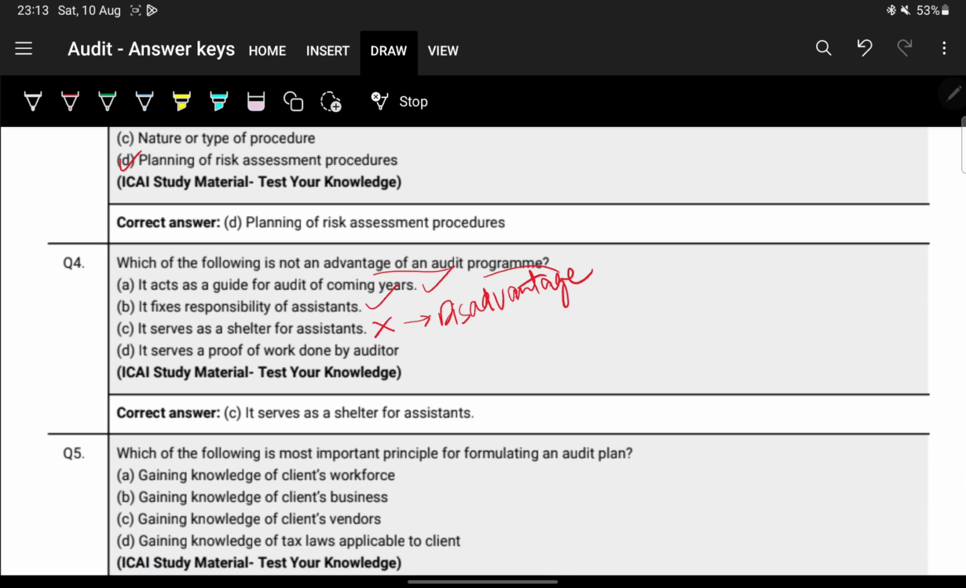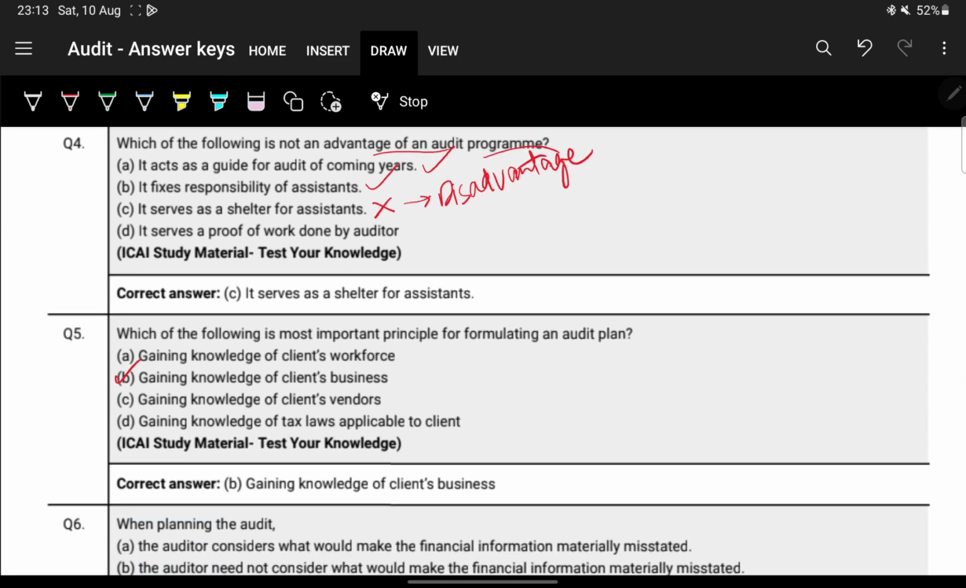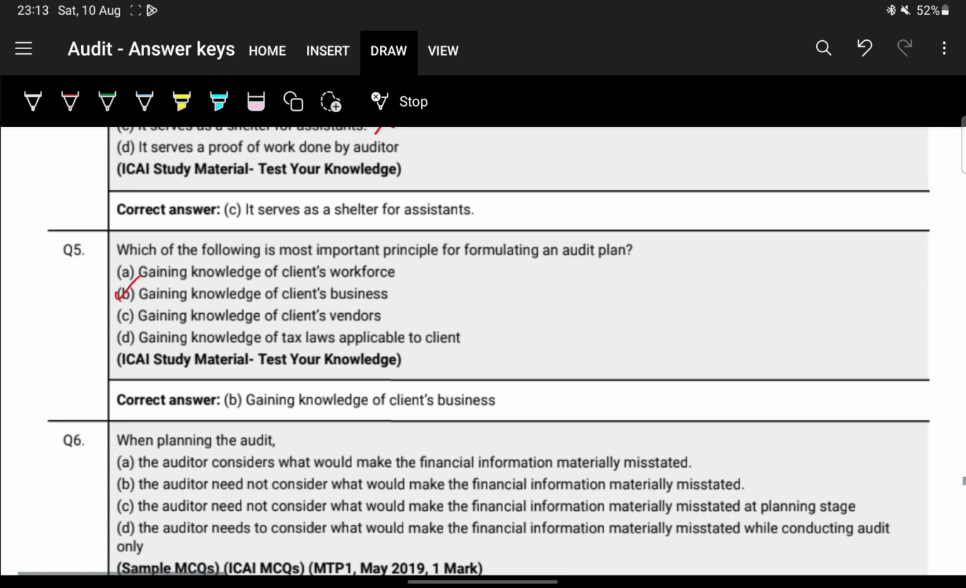Next, question number 5. Which of the following is the most important principle for formulating an audit plan? It is gaining a knowledge of the client's business. I feel like that is the correct answer. Answer is B. Gaining knowledge of the client's business is more important.